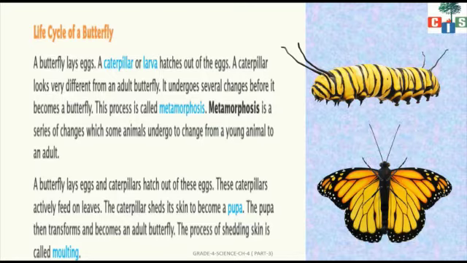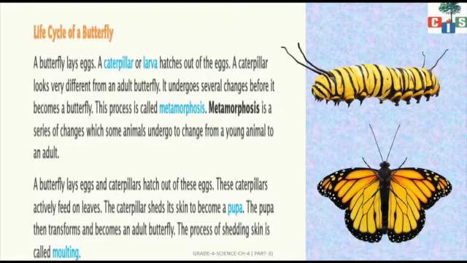Now, the caterpillar sheds its skin to become a pupa. So the pupa then transforms and becomes an adult butterfly. The process of shedding skin is called moulting.